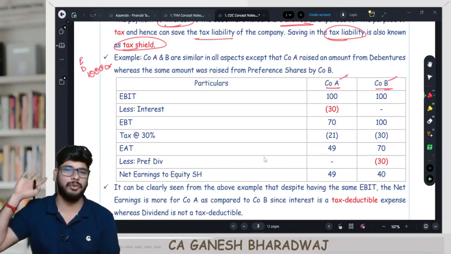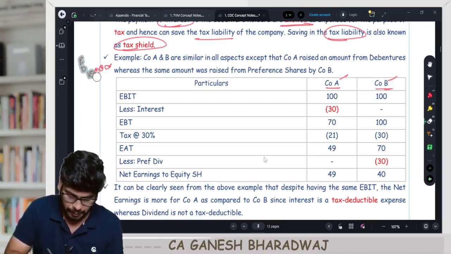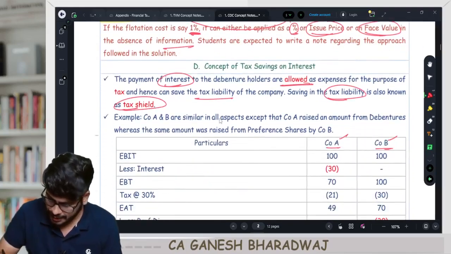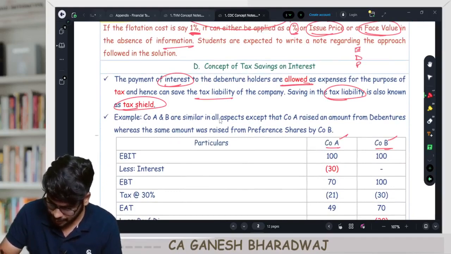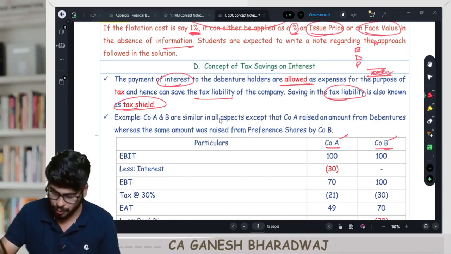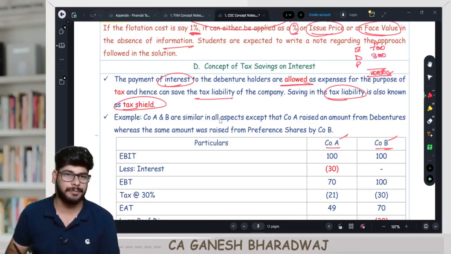Company raised money only through two sources of finance. Let me just put it here: equity, debt, preference and total. Company A raised 1000 crores. Out of this, as an example only, 700 crores they raised from the equity route, and 300 crores they raised from the debt route, correct?